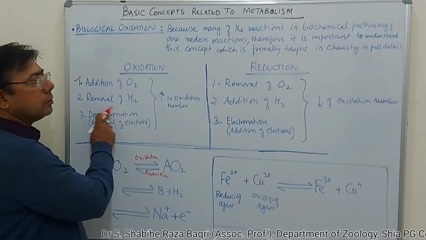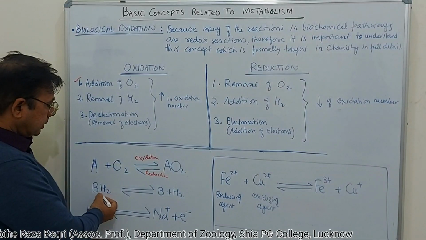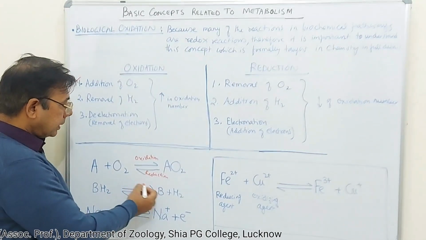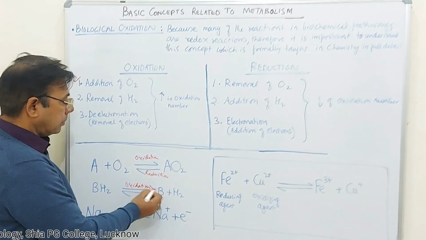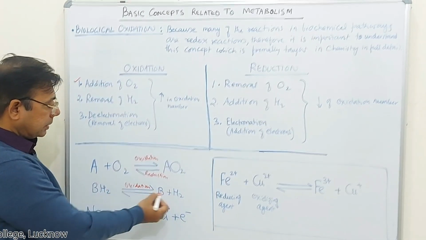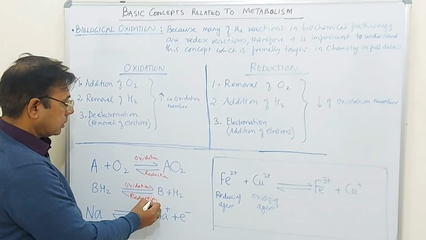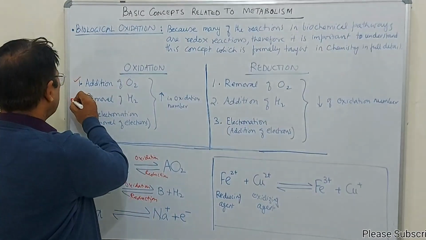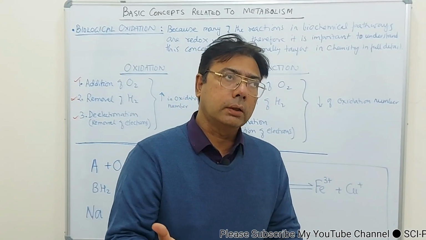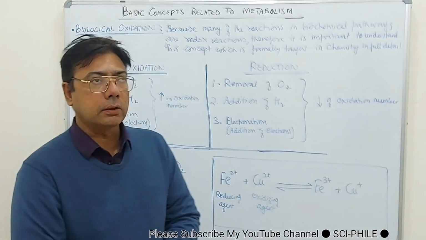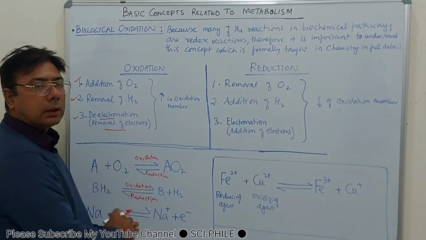The second concept is removal of hydrogen. Oxidation is the removal of hydrogen. So here this is reduced form of B, and if it forms oxidized form on removal of hydrogen, so in this direction it is oxidation, and in the reverse direction it is reduction. And the third concept is based on movement of electrons. So oxidation is defined as de-electronation or removal of electrons.